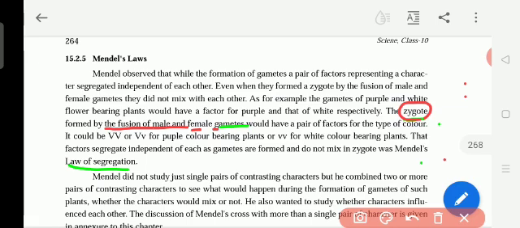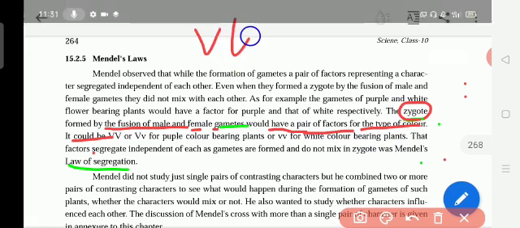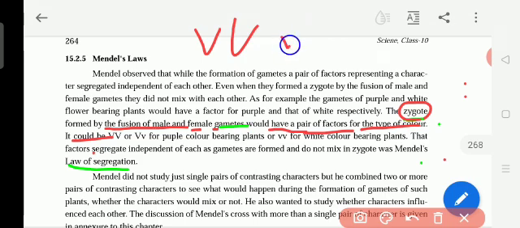So what is the pair of factors for the type of color? Yesterday I explained to you, for the purple color capital V, and for the white color small v. Always for the dominant characters he used capital letters, and for the recessive characters he used small letters.